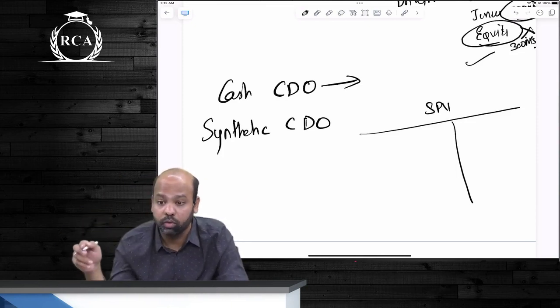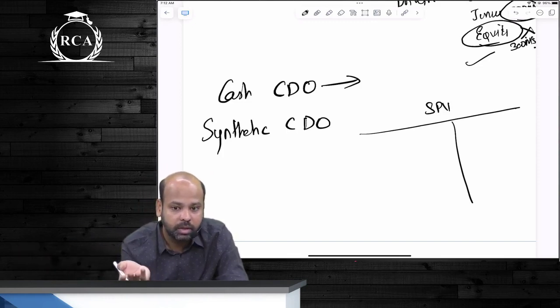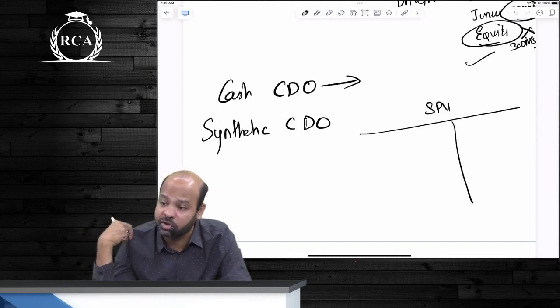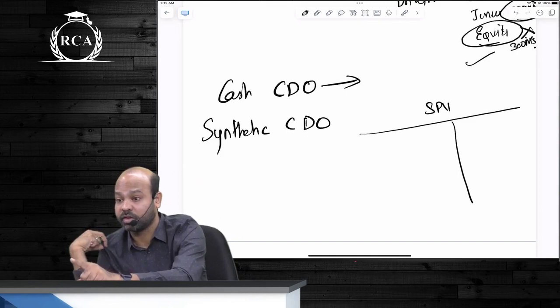Why is he willing to do that? Because he's taking a premium of $0.5 million from me every year. So this synthetic CDO can be funded. It can be partially funded. It can be unfunded. If it is unfunded, it is again subject to risk.